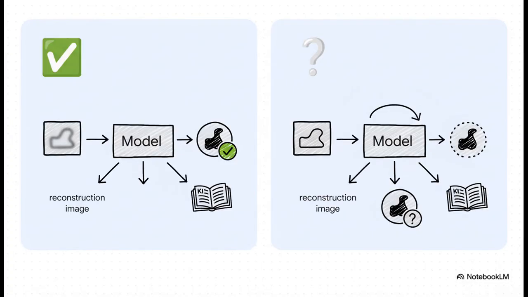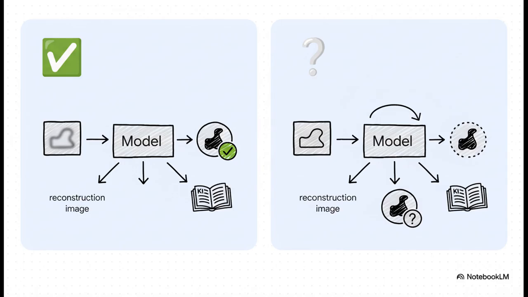So how does this hybrid model learn? It's actually a two-part process. When it sees one of those 100 labeled images, it gets graded on two things: how well it reconstructs the image, and, of course, how accurately it guesses the correct label. But when it sees an unlabeled image, it can only really be graded on the reconstruction part.